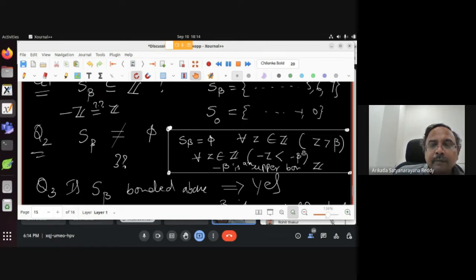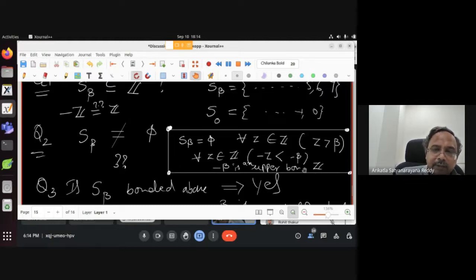So every integer, minus of every integer, is less than minus beta. As we discussed, there is no difference between Z and minus Z, so all integers are less than minus beta. Minus beta is an upper bound for Z. That is a contradiction, since N is not bounded above.